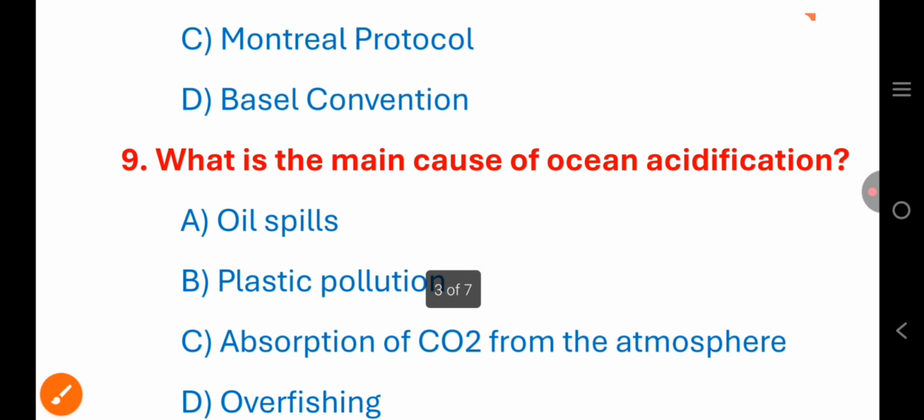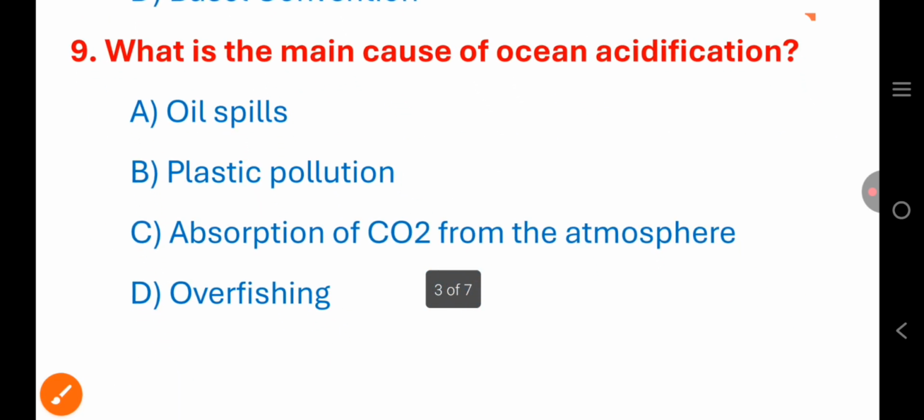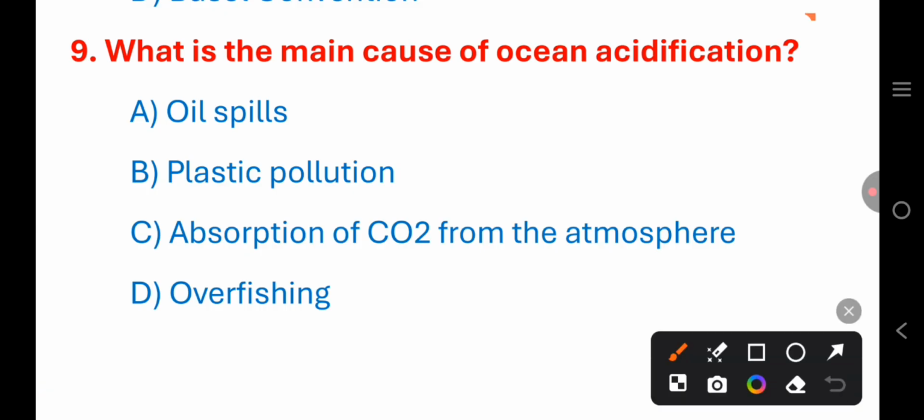Next, what is the main cause of ocean acidification? Oil spills, plastic pollution, absorption of carbon dioxide from the atmosphere, or overfishing? It is absorption of carbon dioxide from the atmosphere. Option C.